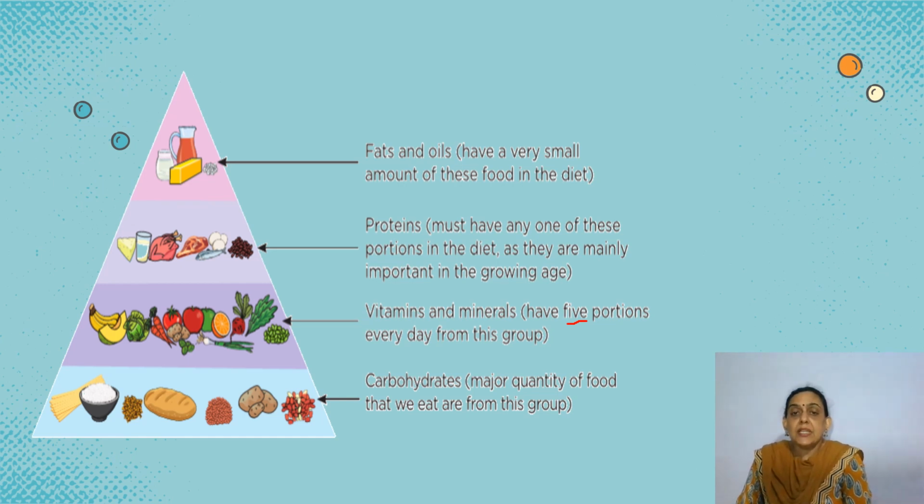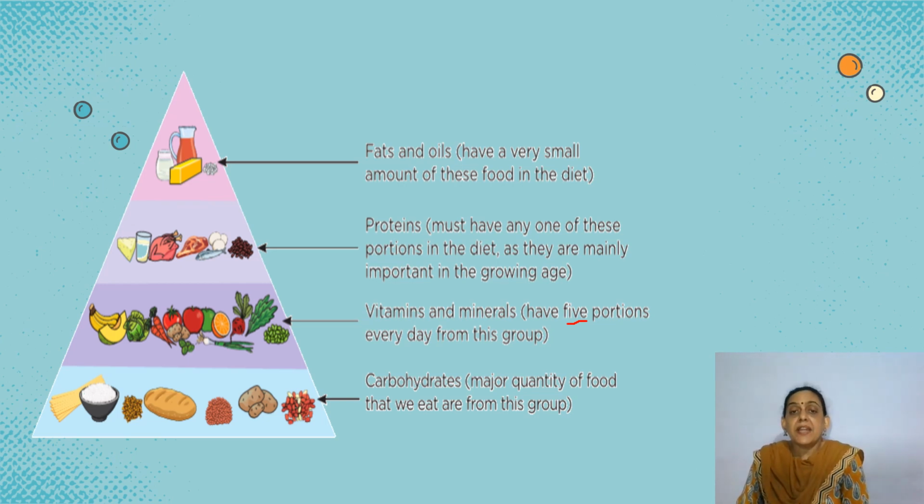Next are the proteins. You must have at least one serving, but since you people are growing children, you need to have at least 2 servings, and that is why mama ensures a dal at least once a day. And then you may have something else to supplement the proteins throughout the whole day.